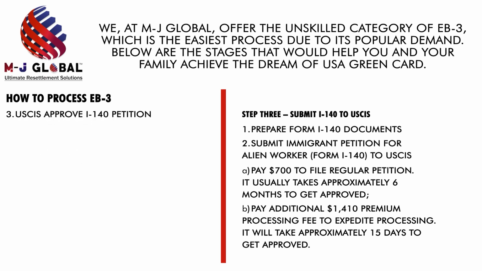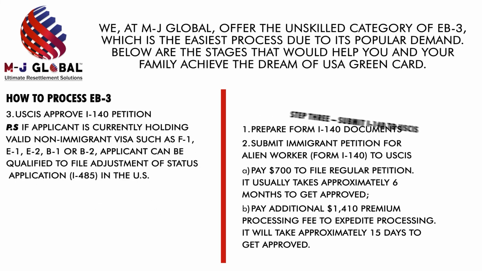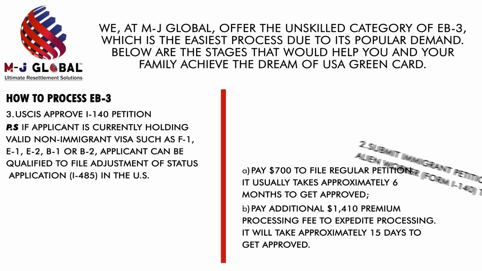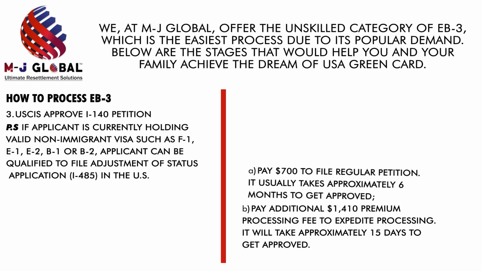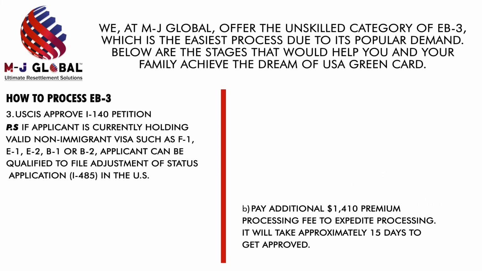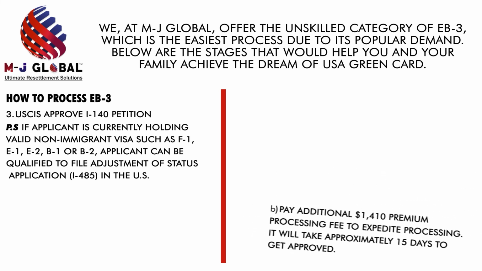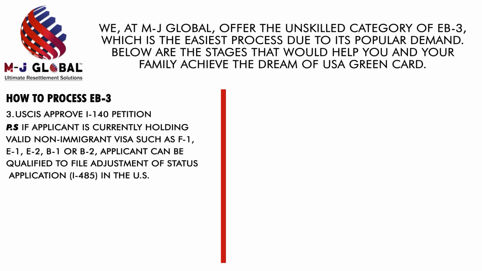USCIS approves the I-140 petition. Please note, if the applicant is currently holding a valid non-immigrant visa such as F1, E1, E2, B1 or B2, the applicant can be qualified to file an adjustment of status application, that is I-485, in the US.